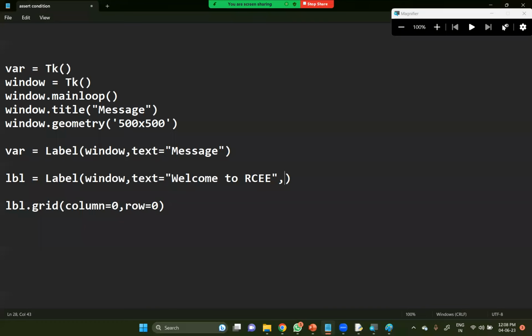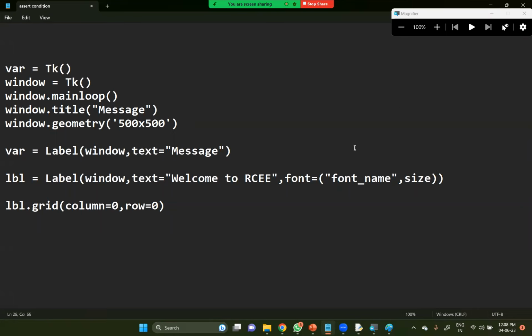After this, there is another attribute here, font will be equal to, within open brace. Font has two parameters: one is the font name, the second one is the size of the font. Within quotations, the font name, whatever font you are trying to use, comma, the size, which is an integer number, close.